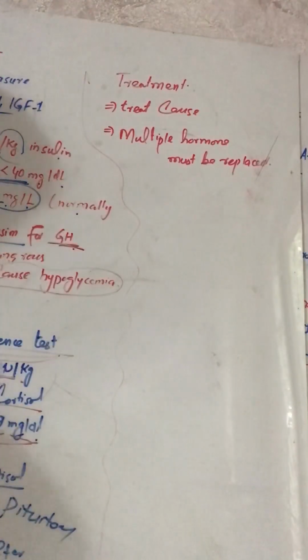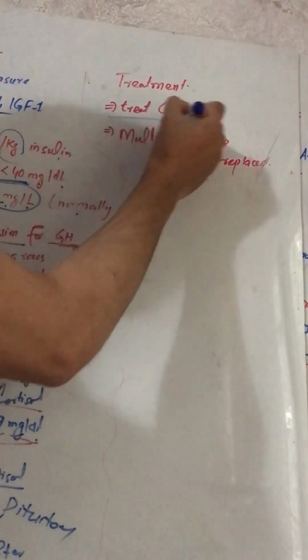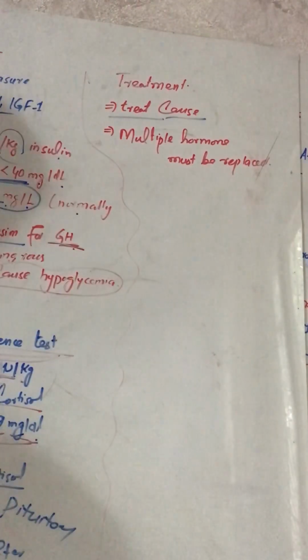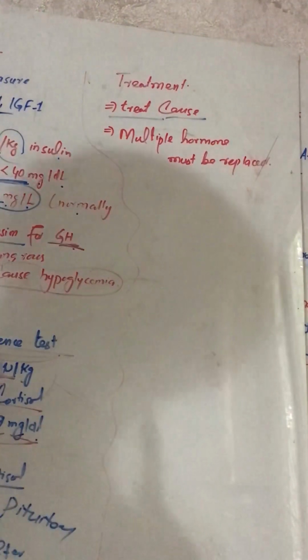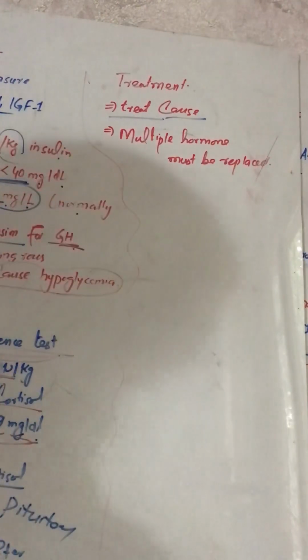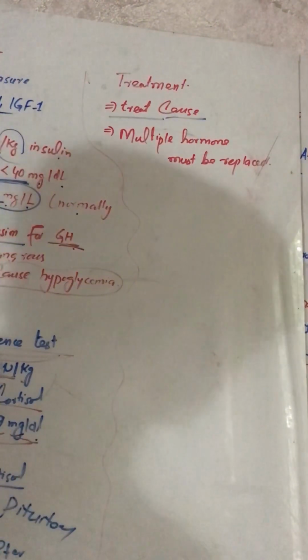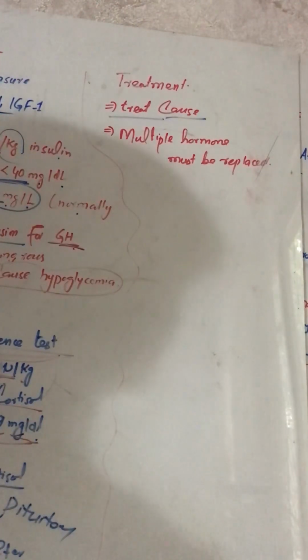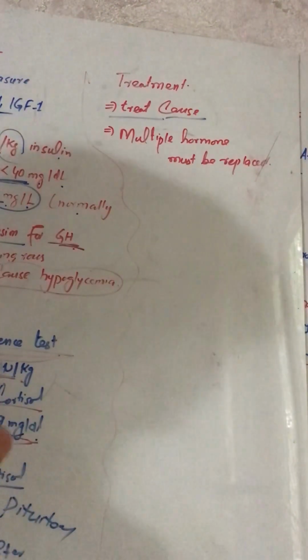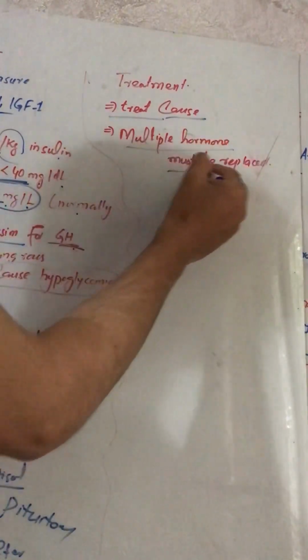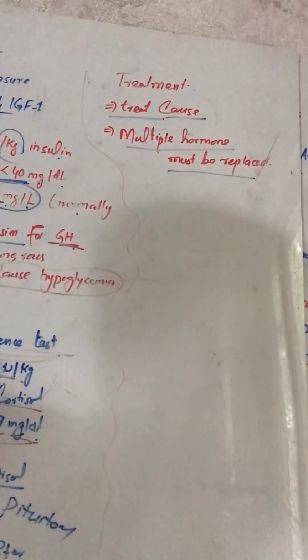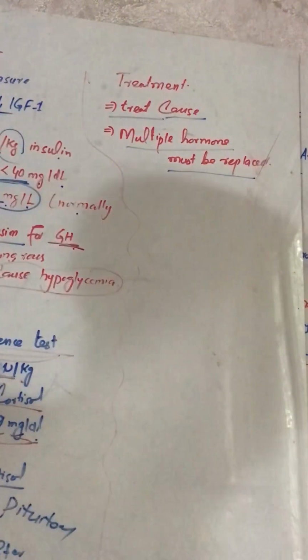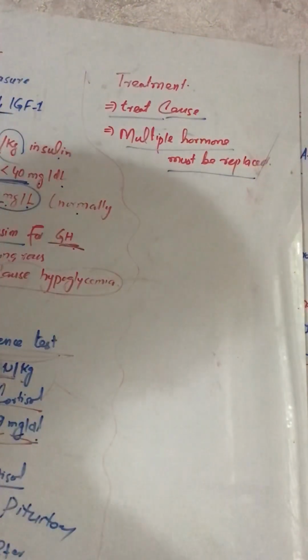Next is the treatment. In the treatment we will treat the cause. As we checked in the diagnosis the growth hormone, thyroid stimulating hormone, luteinizing hormone, and insulin like growth factor 1, if all hormones are normal and there is a defect in one specific hormone, we will treat according to that hormone. If all the hormones are abnormal or there is panhypopituitarism, multiple hormones must be replaced, because this is the ultimate management or treatment. So this was all about hypopituitarism.